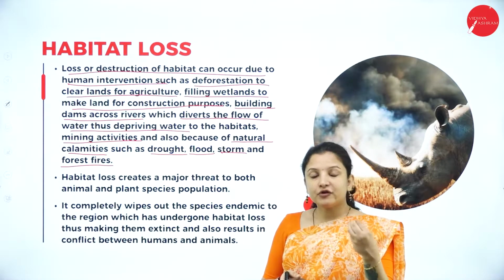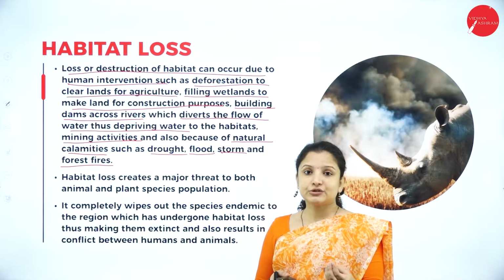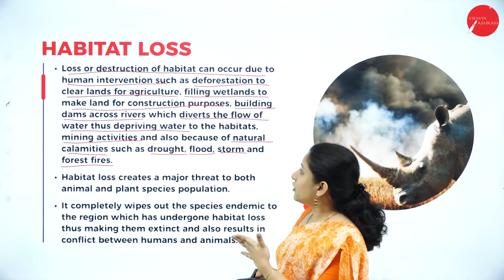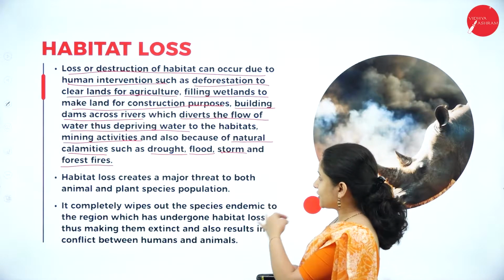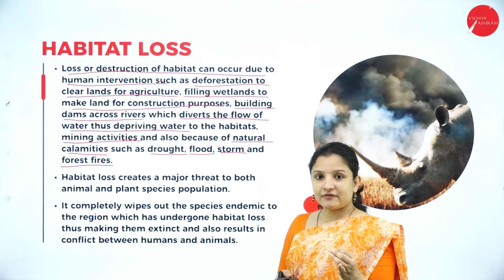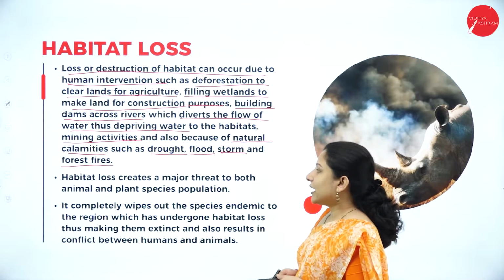So because of human intervention, how does the threat occur to the biodiversity? It is because of deforestation, filling of wetlands, construction of dams, then mining activities, and so on. Next, habitat loss.